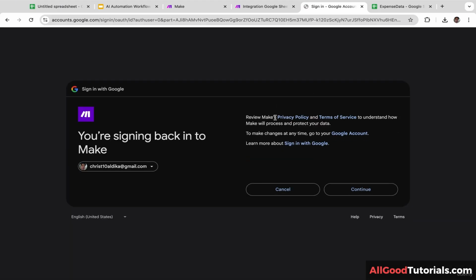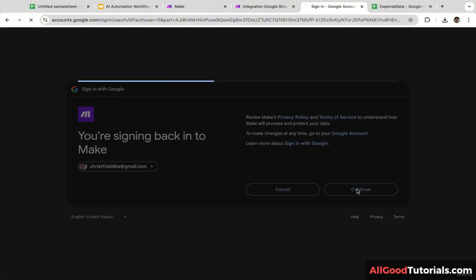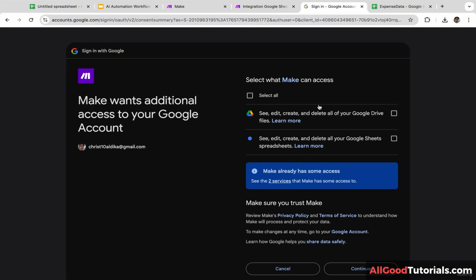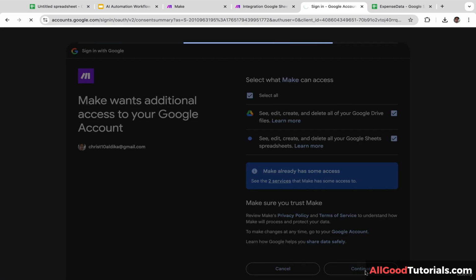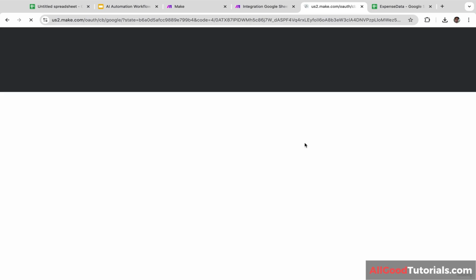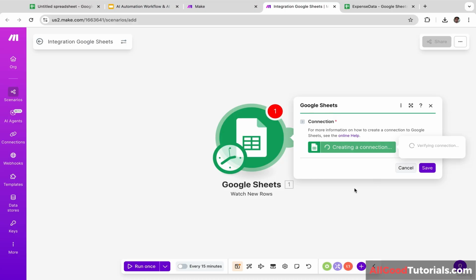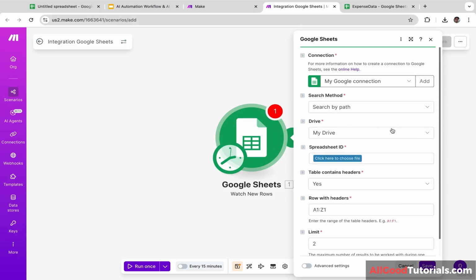And I'm going to select this account and let's click Continue. Let's check all these boxes. So in this case, I'm giving make.com access to my Google Sheet. And let's click Continue. Okay, it is still loading. It will take a few seconds.